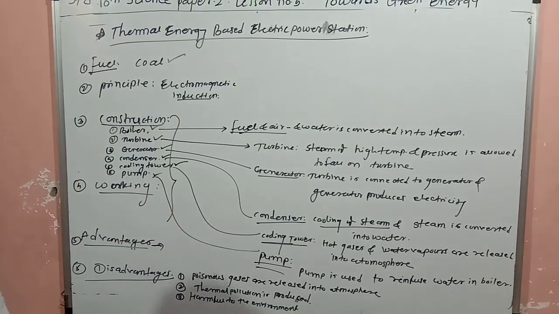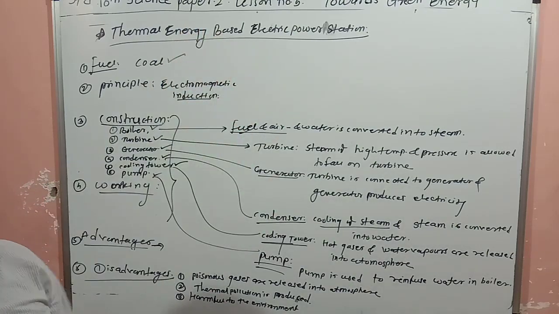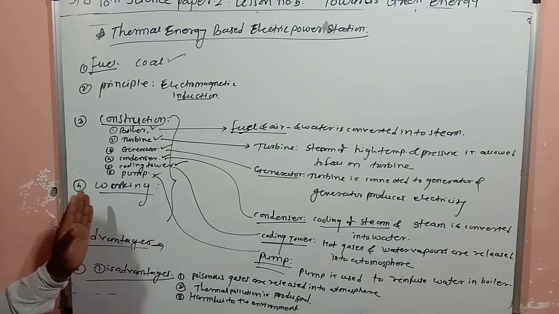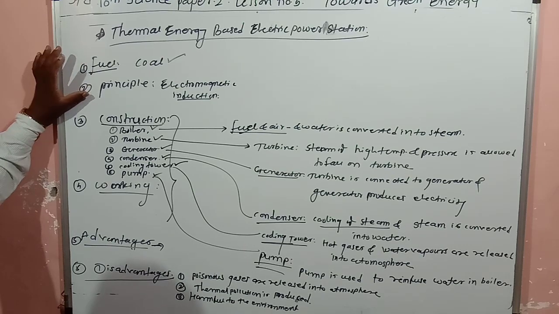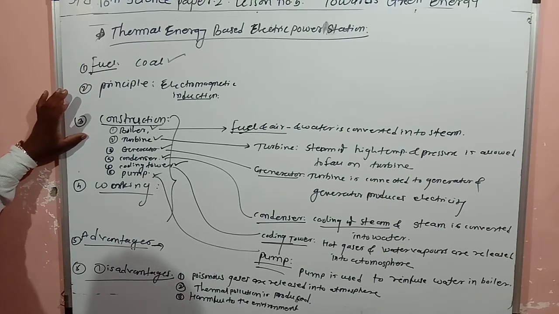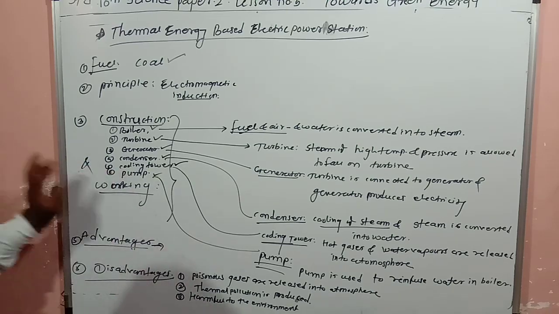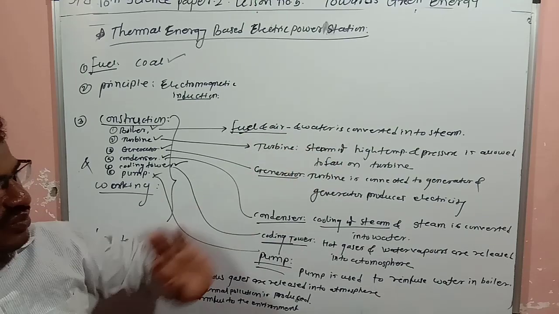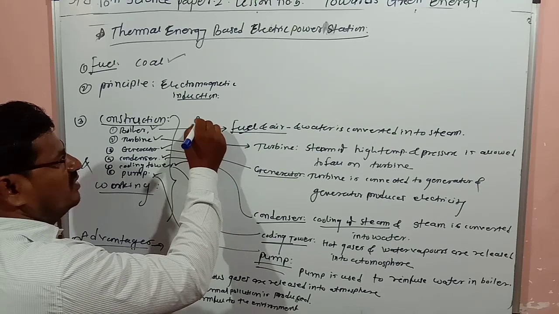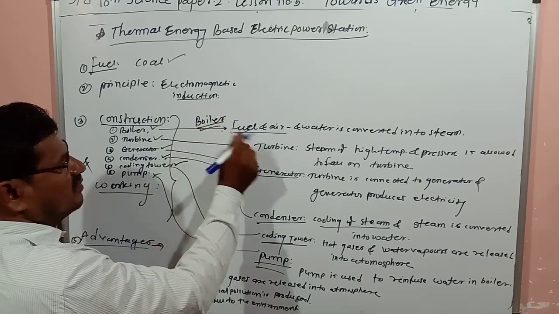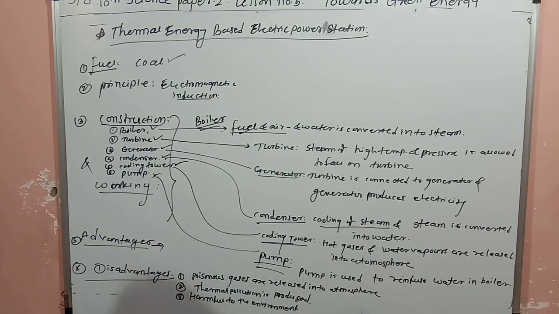So these are the points related to the thermal energy based electric power station. In that, these points are important: fuel, principle, construction and working. Which device is there and what is its work? Boiler: fuel is burned in presence of air, and water is converted into steam.